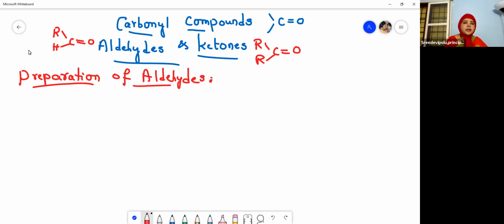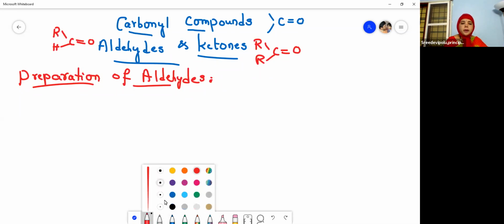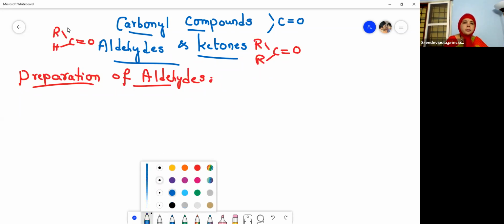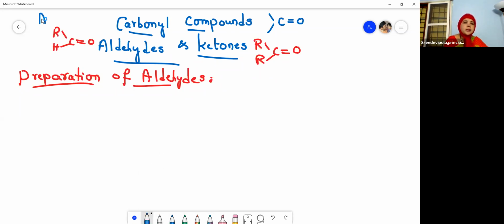And then here I will write the IUPAC nomenclature also. According to the IUPAC nomenclature, aldehydes are generally known as alkanals. Don't get confused: ols means alcohols, als means aldehydes. You have to count the number of carbons, and then add the suffix al.